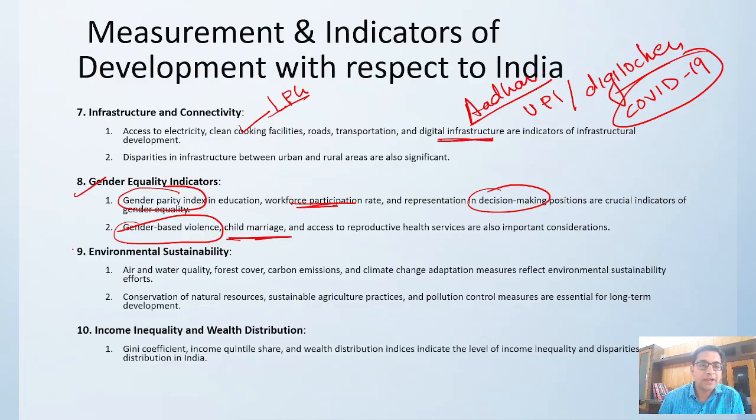How will you find out environmental sustainability? What is your air quality, what is your water quality, whether forest cover is increasing, whether forest cover is decreasing, whether your carbon emissions are increasing, whether your carbon emissions are decreasing. How much resources you are conserving, and what type of practices you are utilizing in order to conserve things. Income inequality: there is the Gini coefficient, which finds out what the income inequality is, right?